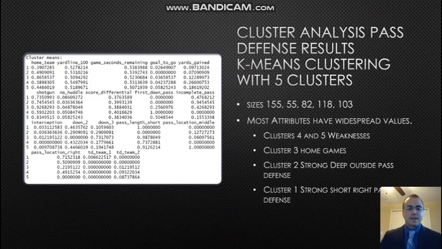In cluster 5, we can immediately see a relationship where the pass length is short and the pass is over the middle. So this tells us that one of the weaknesses in the defense might be short passes over the middle. With cluster 4, we're not seeing really any obvious situations. Really, the only weakness that we might be able to see with the defense is that when the offense comes out in a non-shotgun play, that's when the defense is weak to passes, because they're most likely anticipating that it's going to be a run.